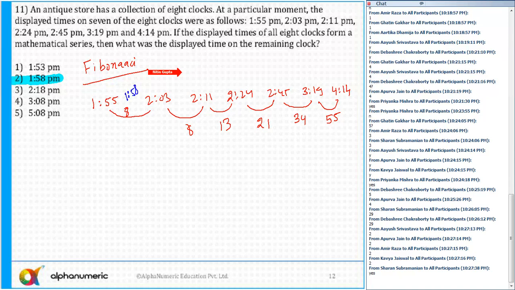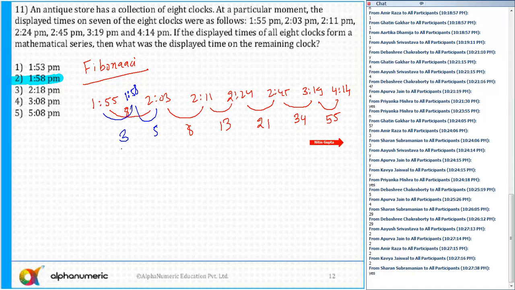You can also take the help of this one. This difference is 5 and this difference is 3. And you can see this is a Fibonacci series. The first term is 3, second is 5, then 3 plus 5 is 8, 5 plus 8 is 13, 8 plus 13 is 21, 13 plus 21 is 34, 21 plus 34 is 55. Each and every term is the sum of the previous two terms. So that's why the answer is option number 2.